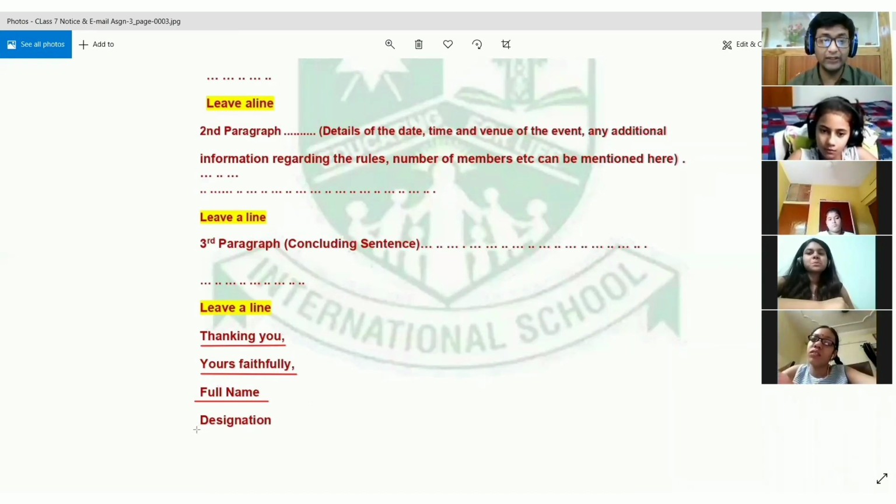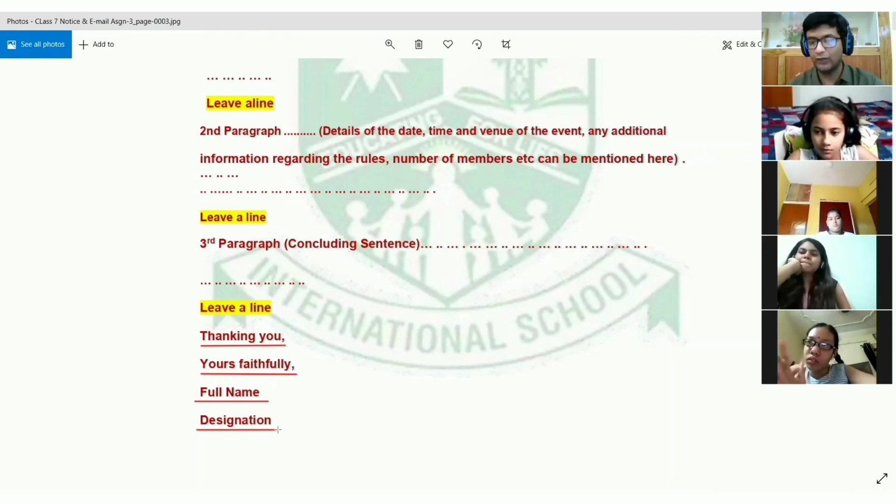And then you will give your designation. Designation means which post you are holding. So for example, if you are a literary secretary of your school, then as the literary secretary of your school, you will be writing to the principal of a school, asking please send your team in the inter-school debate competition that is being held in our school. So you are going to mention your designation after you have written your full name. So this is the format of the email.